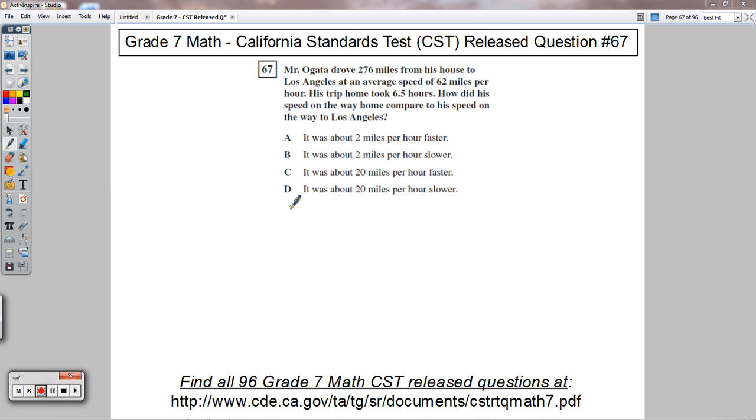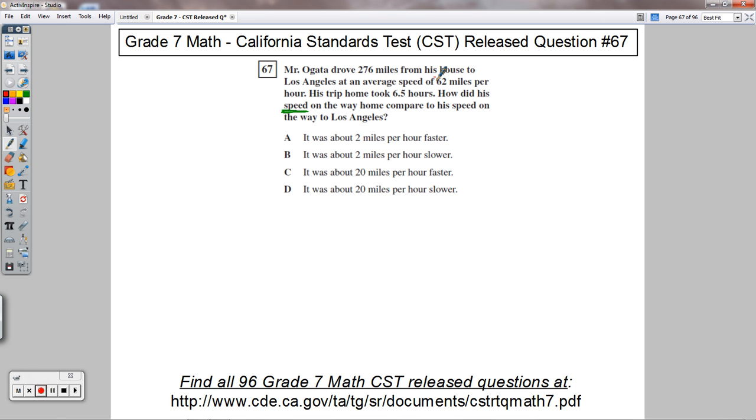Welcome to question 67. It says Mr. Ogata drove 276 miles from his house to Los Angeles at an average speed of 62 miles per hour. His trip home took 6.5 hours. How did his speed, underline that there, that's an important thing to check, on the way home compare to his speed on the way to Los Angeles?